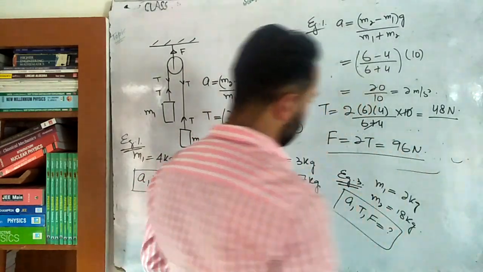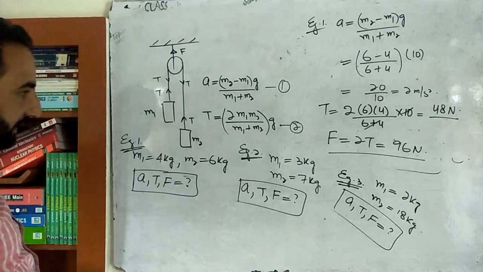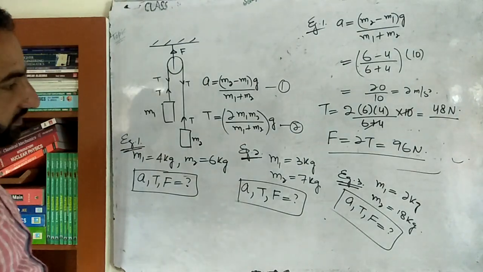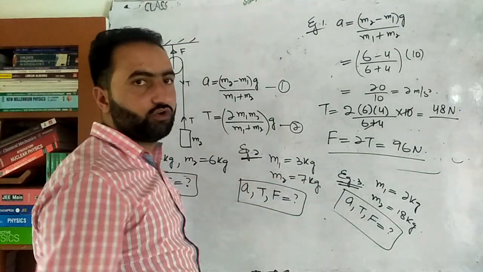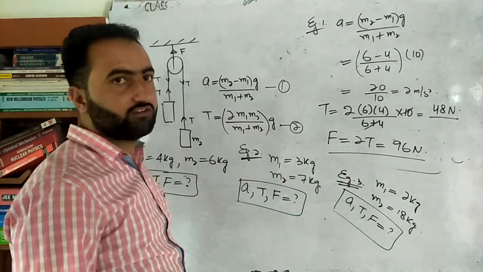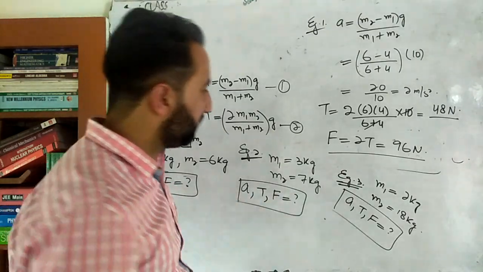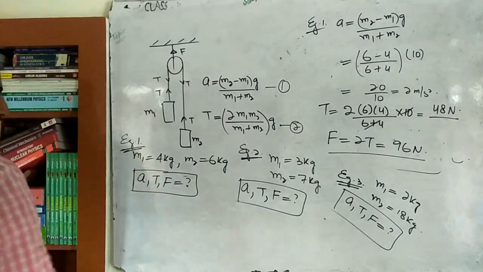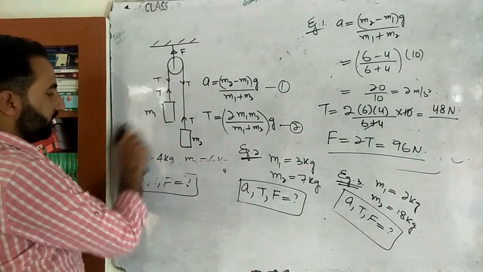That's it. In the same way you can do this orally. Like this: bigger mass minus smaller mass, so 7 minus 3 is 4, multiplied by 10, divided by 10. So that's 4 meters per second squared, the answer. Okay, you can do this as well. Let's do one more example on Atwood's machine.